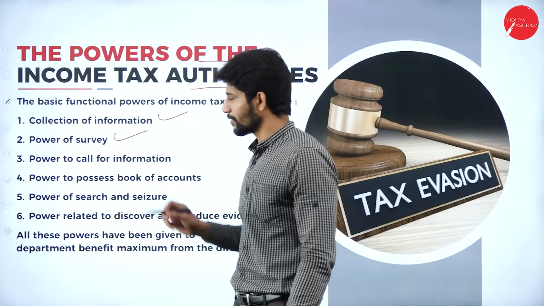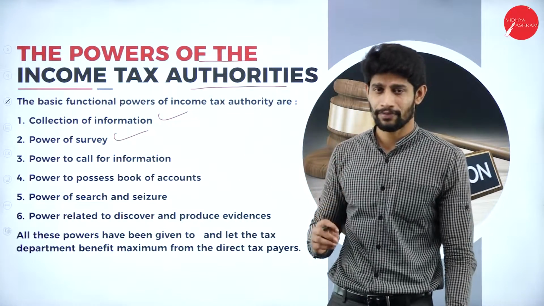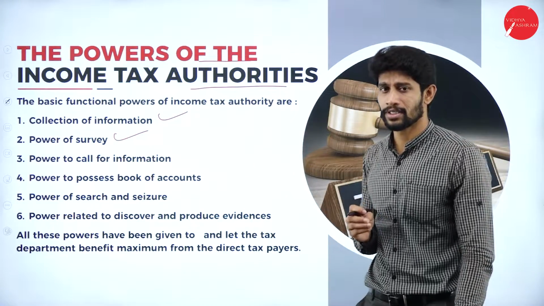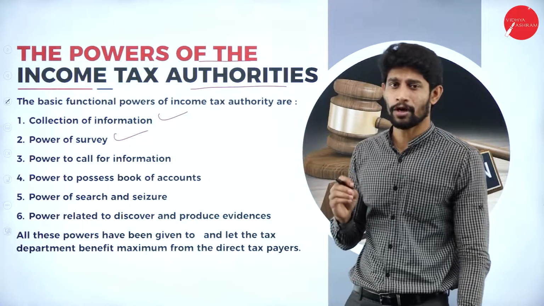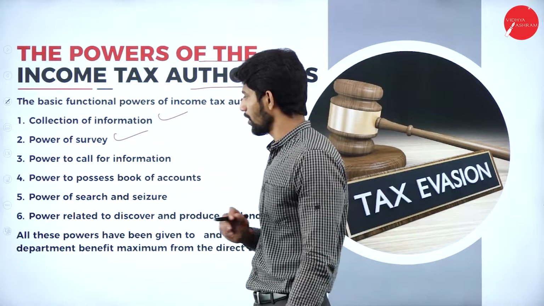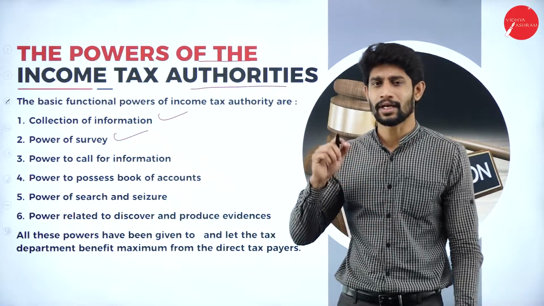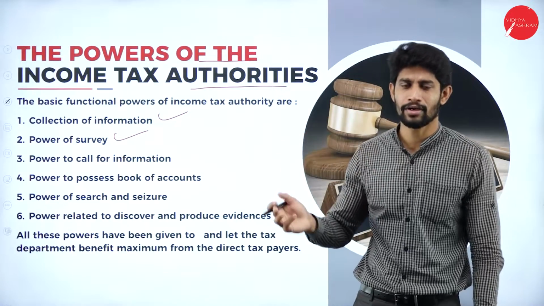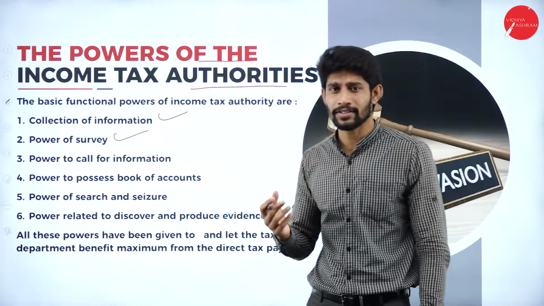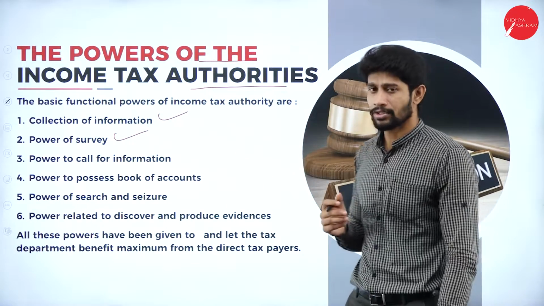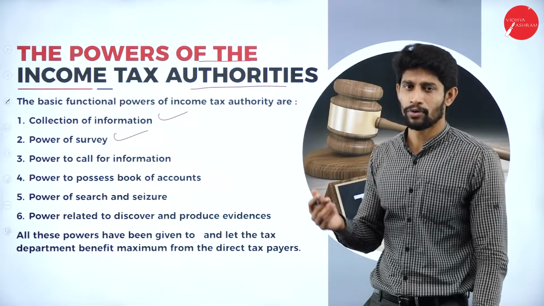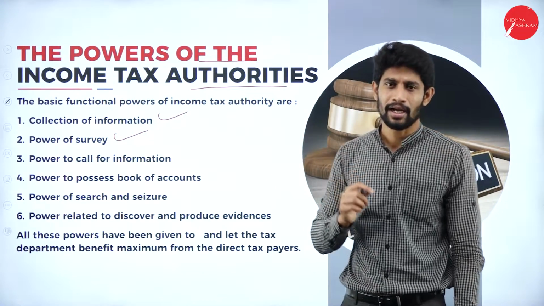Next, power of survey. Yes, they'll have the power of survey with respect to any business organization, any company or any individual person. No one will have the right to stop the income tax authorities from doing the survey. Next, power to call for information. Yes, they'll have the power to call any authority, any organization, any business entity to collect information about any person. So if they want to collect the information, they can call anyone and inquire about the required information from any authorities.